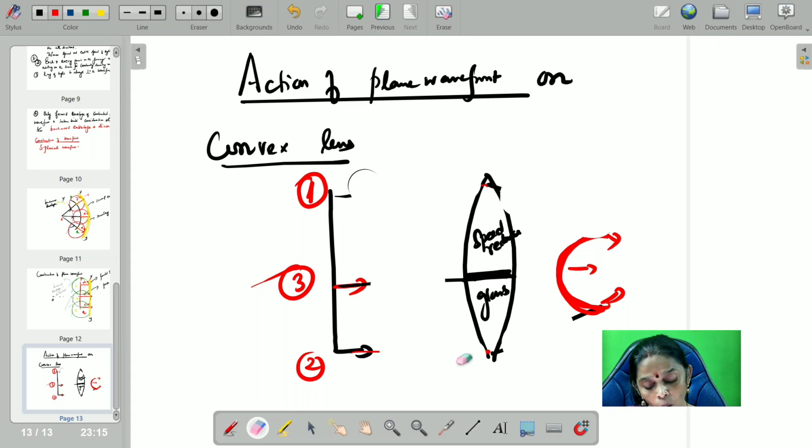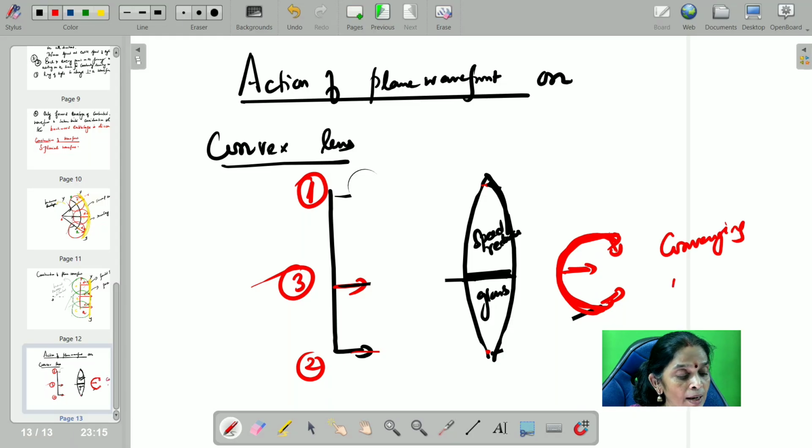So the center has to travel a longer time in the glass. Since it is traveling a longer time in the glass, what will happen here? It suffers more refraction. Since it suffers more refraction here, the center one will not be able to reach the same distance as that of 1 and 2. So therefore, you get a converging wavefront. Converging spherical wavefront is obtained. In one more question, you will be getting it, children. This question is a sure shot question. I have to know the explanation of it.